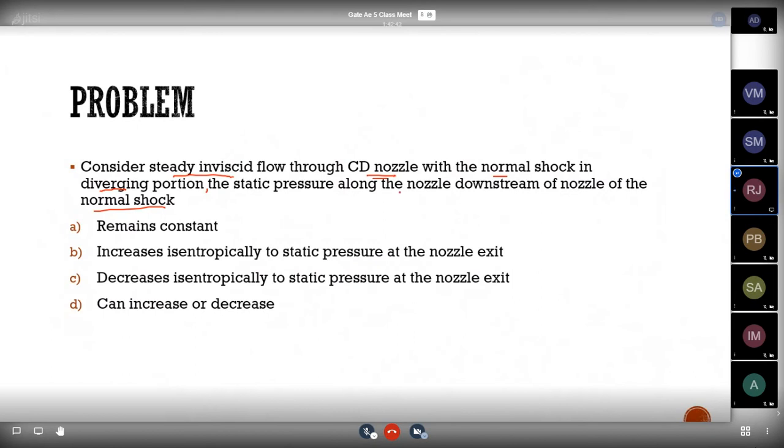The static pressure along the nozzle downstream of the normal shock: the answers are, remains constant, increases isentropically to the static pressure at the nozzle exit, decreases isentropically to the static pressure at the nozzle exit, or can increase or decrease. So answer these questions.